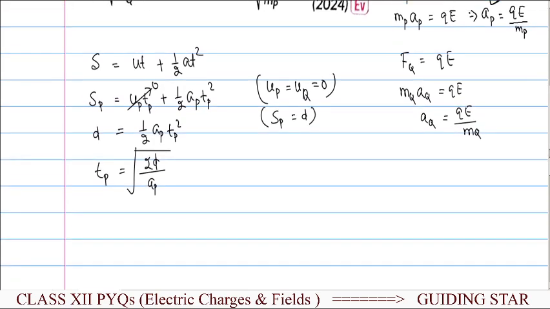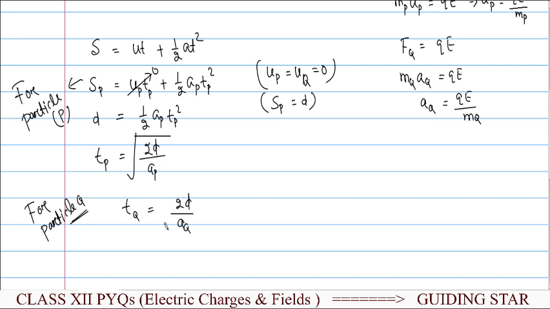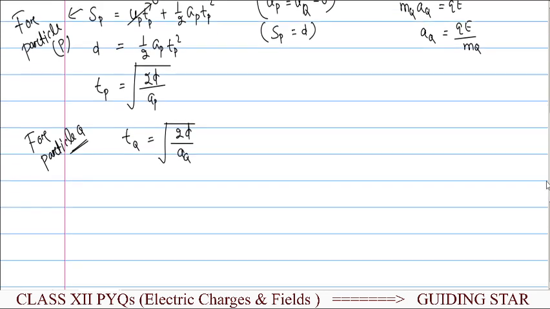And similarly for particle Q, clear? We can write similarly, time tQ will be equal to square root of 2d upon aQ. So now we'll take the ratio of these two, as it is asked.